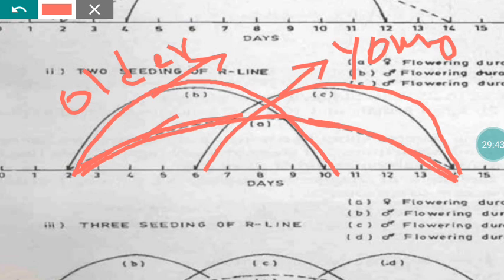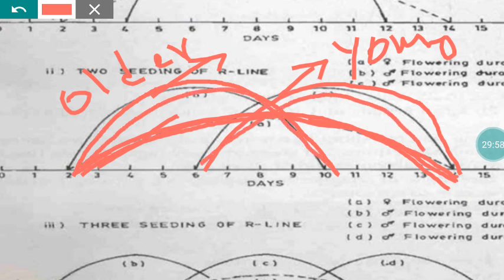So throughout the period of the A line flowering, we are ensuring the pollen supply from the R line by maintaining R line seedlings of two different ages. Here there won't be any escape. Everything is perfectly matched, so we can convert all the female flowers into seed material. That is the advantage.